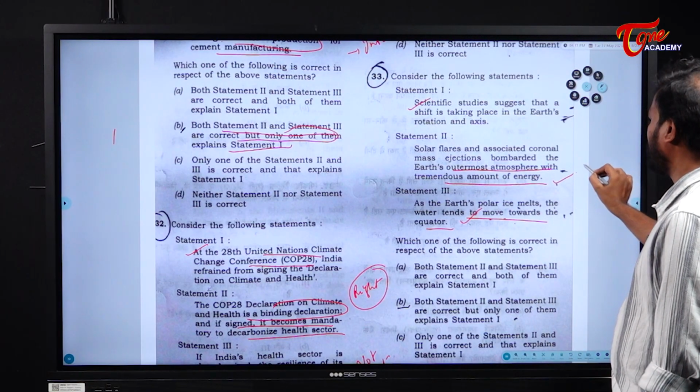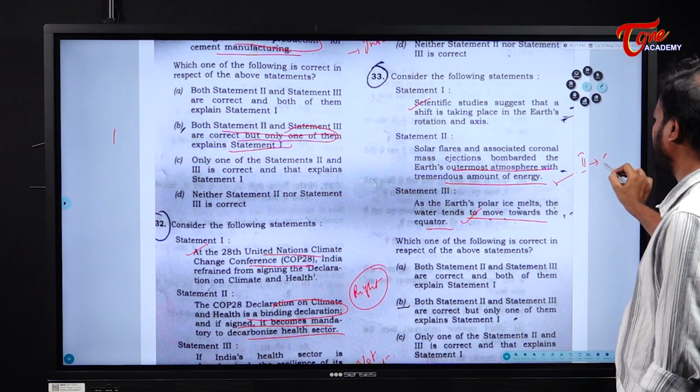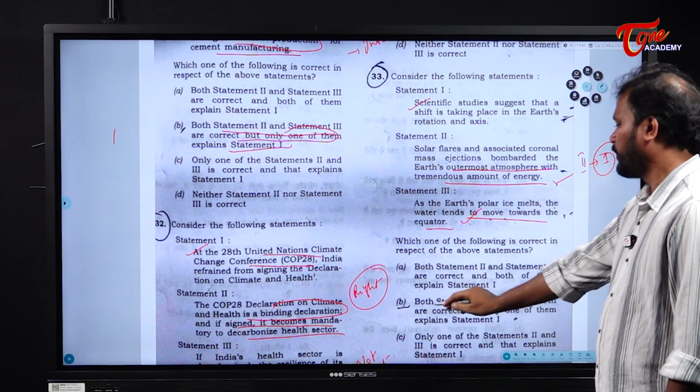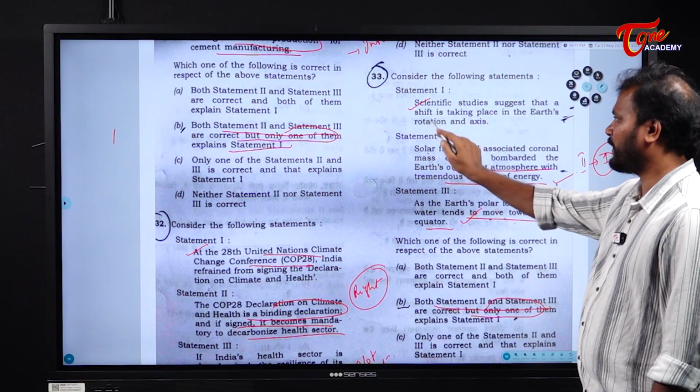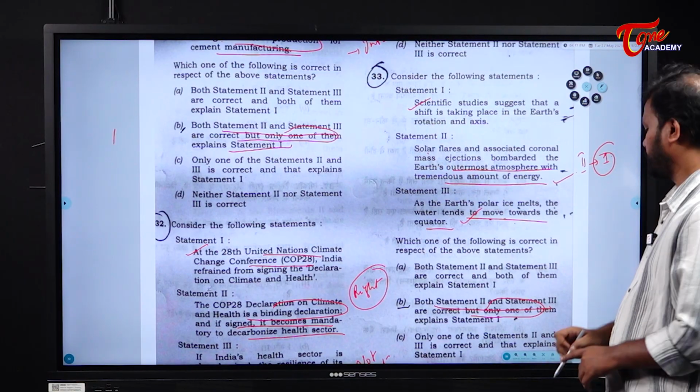But the point here is which statement explains the other statement. So, statement 2 explains statement 1. Okay. So, both statement 2 and statement 3 are correct, but only one of them explains statement 1. Clear? Next.